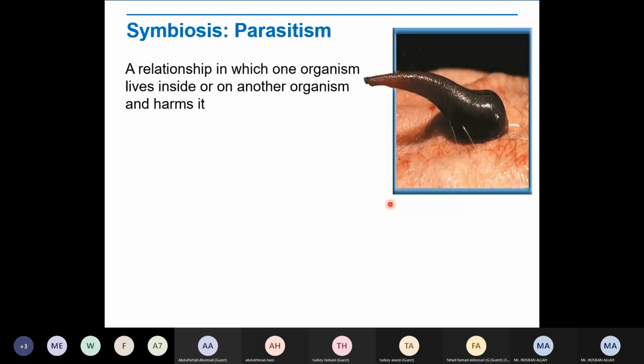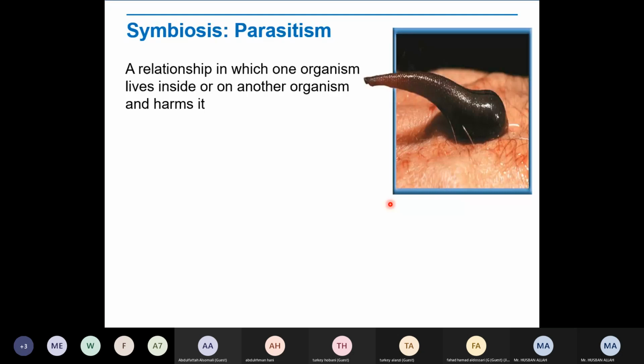Parasitism is a relationship between two organisms in which they are living together, but it is dangerous, because one organism is getting benefit and the other organism is harmed. Like for example, diseases come this way. Now we have the COVID virus, which attacks humans. It is living inside the human body, but it affects the human. So when two organisms are living together, but one is getting benefit and the other is harmed, it causes disease in the other.